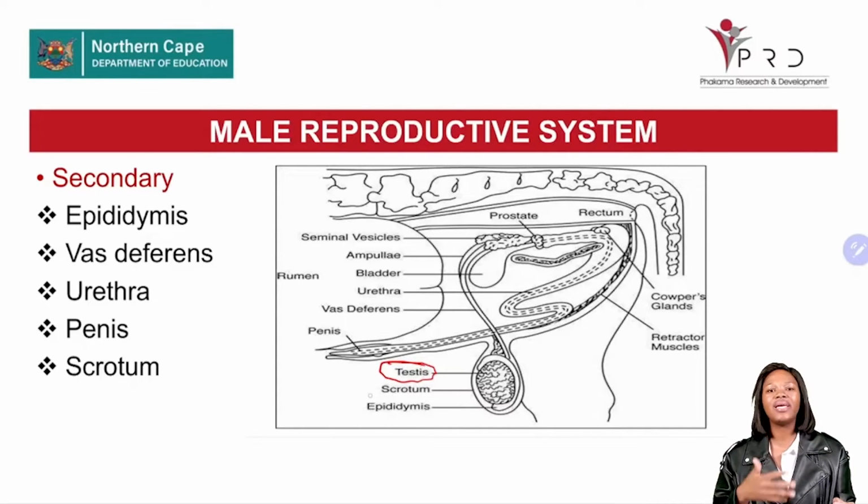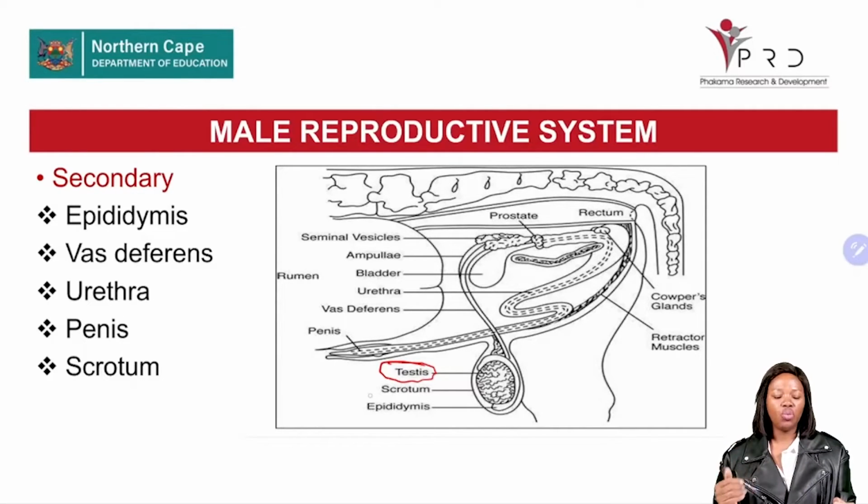Let's take a look at these secondary organs. In the male reproductive system, we can name the epididymis, secondly the vas deferens, also known as the sperm duct, thirdly the urethra, followed by the penis, as well as the scrotum. These are the organs that play an indirect role towards animal reproduction.